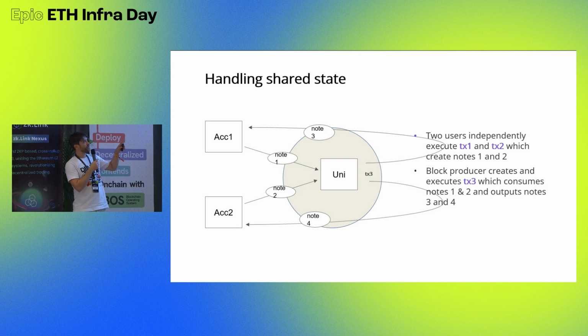Then Uni would consume the node, and in consuming the node, the Uniswap contract needs to execute a node script. This node script is Turing complete, so you can write anything, but it needs to be executed. In node 1, in the node script, you would say, please consume these 10 Ether, but send me 10,000 Matic. And then Uni, because it wants to consume the node, needs to send out another node to the receiver with 10,000 Matic. Does that answer the question?